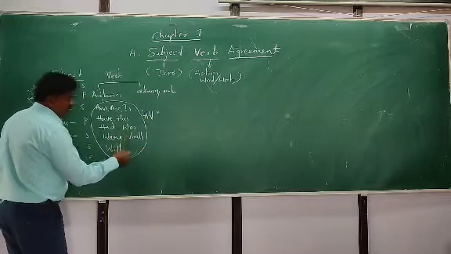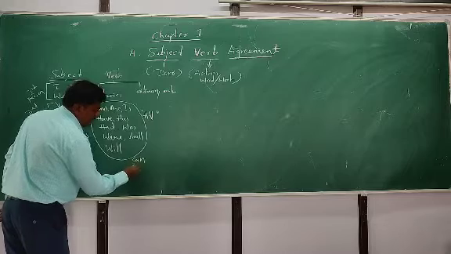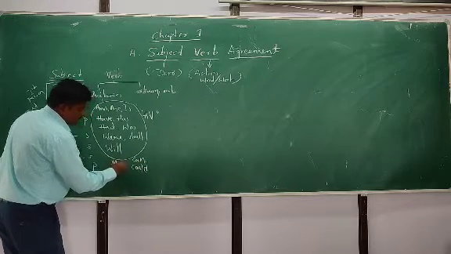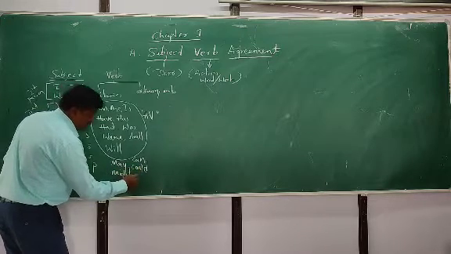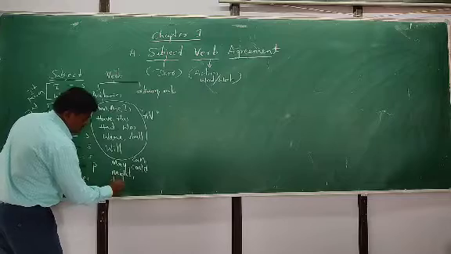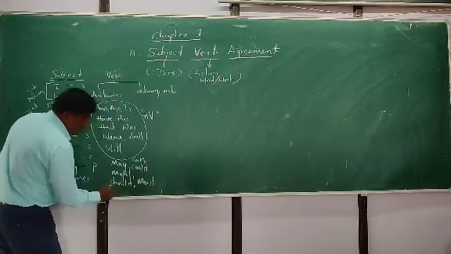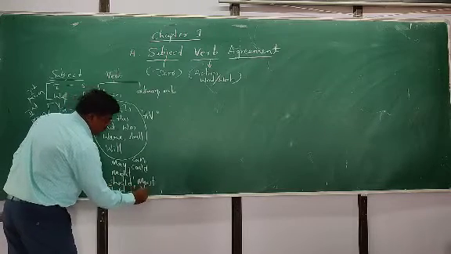Then the auxiliary verbs: can, could, may, might, should, must, then ought to, then need not.